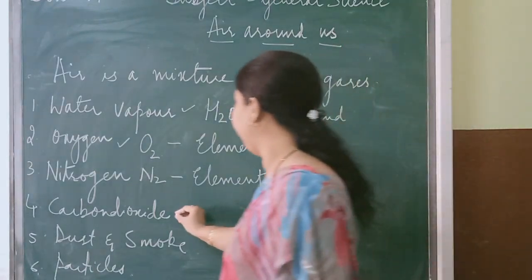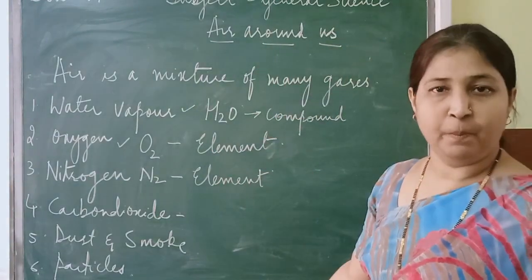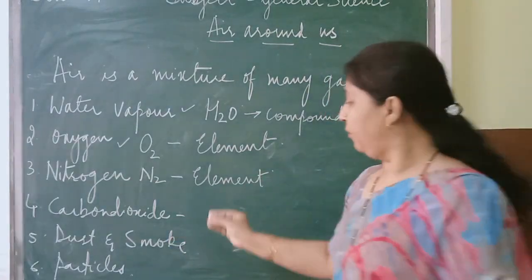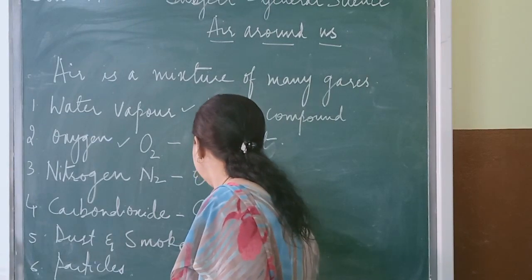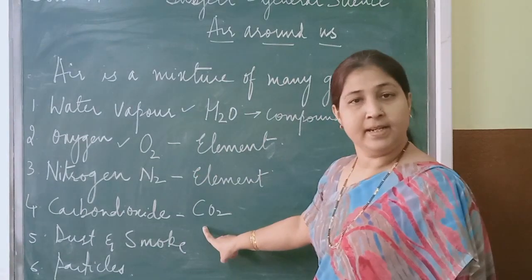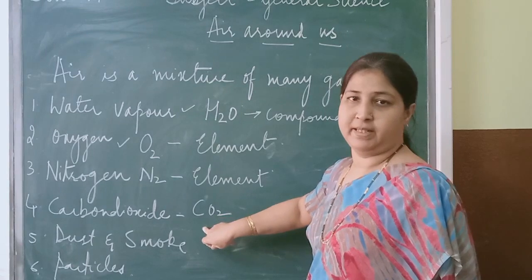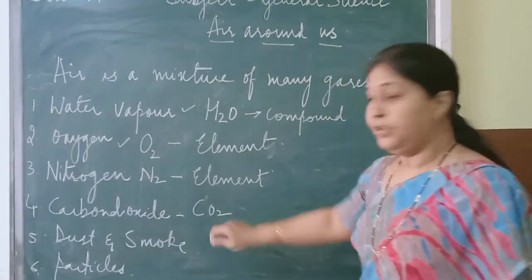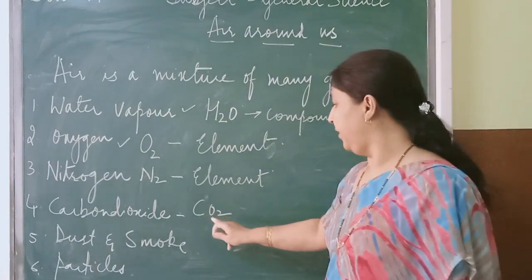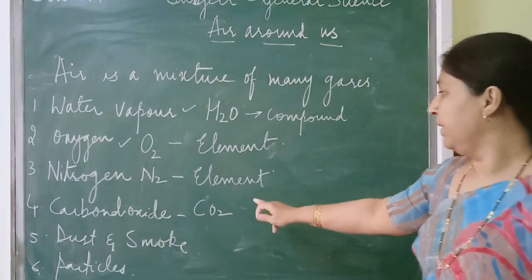Now next is carbon dioxide. Now what is carbon dioxide? Can you tell me? Is it an element or a compound? Now carbon dioxide. So the formula for carbon dioxide is CO2. So it is not an element. It is a compound. Why is it a compound? Because here there are two elements. Which are those two elements? Carbon and oxygen. So it is CO2, carbon dioxide. So again this is a compound.